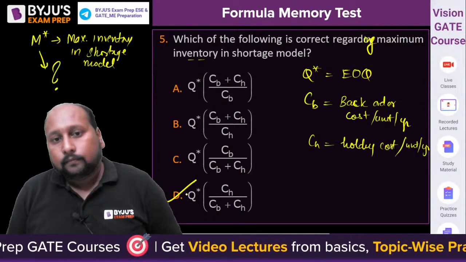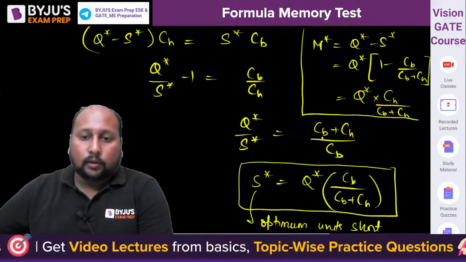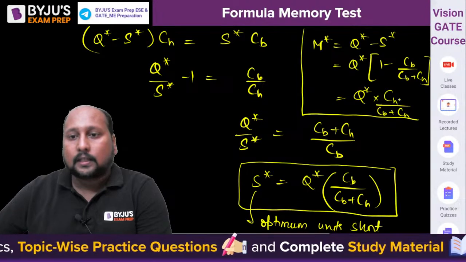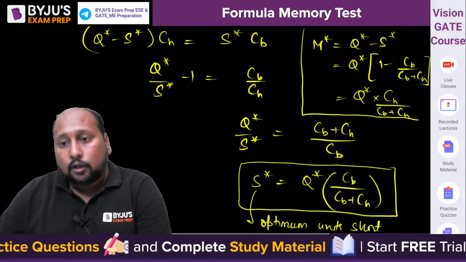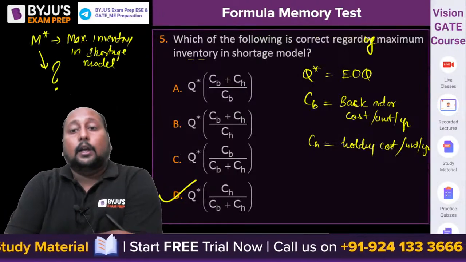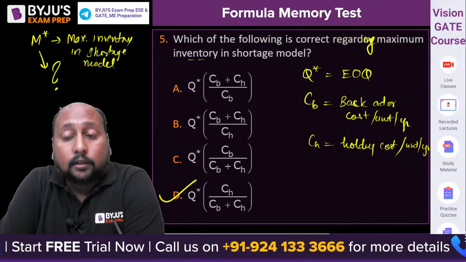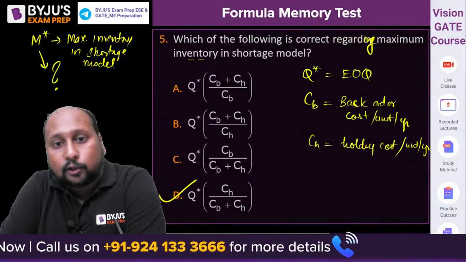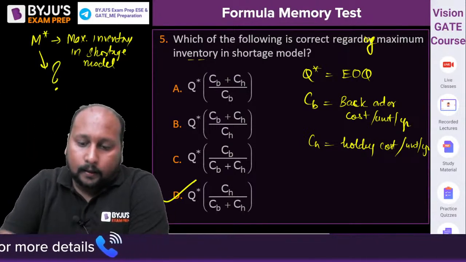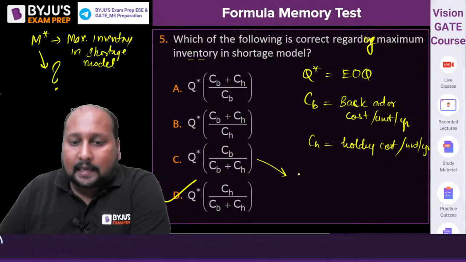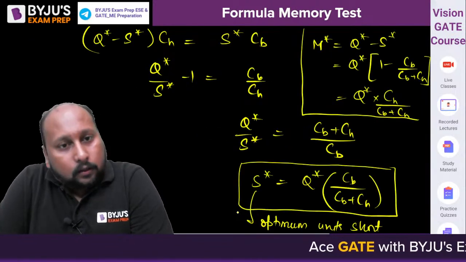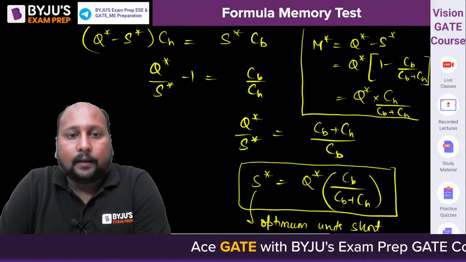How did A come about? It is simple. I have told you the correct expression, so S star will be CB upon CB plus CH. From here we have to subtract it from 1. So it will be CH upon CB plus CH. From here you get the optimum number of units, that is the maximum inventory that should be kept in the shortage model. Option D is the correct answer. Okay, fine. This formulation is the S star formulation. This is your M star formulation. Is this clear, everyone?